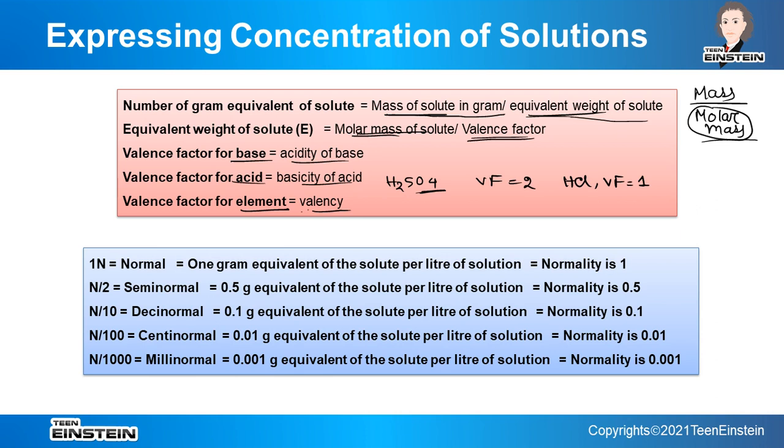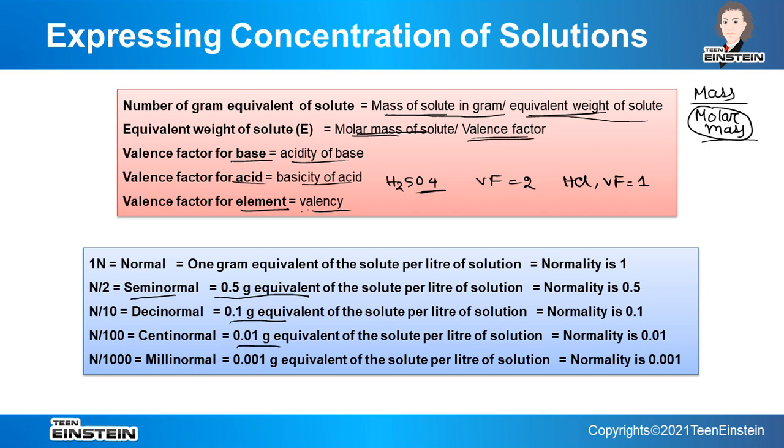Now, just like molarity, we have already seen this. If we say normal solution of something, it simply means it is 1 normal. If we say semi-normal, it will be N by 2. The same thing we have seen in case of molarity: semi-molar, decimolar, centimolar. Now we have semi-normal, decinormal, that means 0.5 gram equivalent because it is N by 2, 0.1 gram equivalent because it is N by 10, 0.01 gram equivalent.